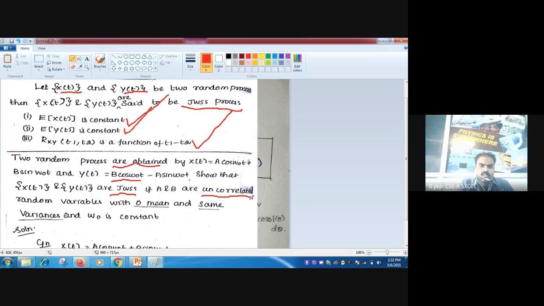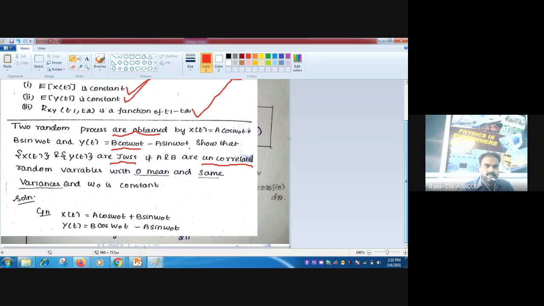So A and B are uncorrelated random variables with 0 mean and same variances, and omega 0 is constant. So omega 0 is constant, mean is 0, variance is the same for both x of t and y of t, okay? And we have to show that both x of t and y of t are jointly wide sense stationary process, JWSS. So these two are the given two random processes, right?